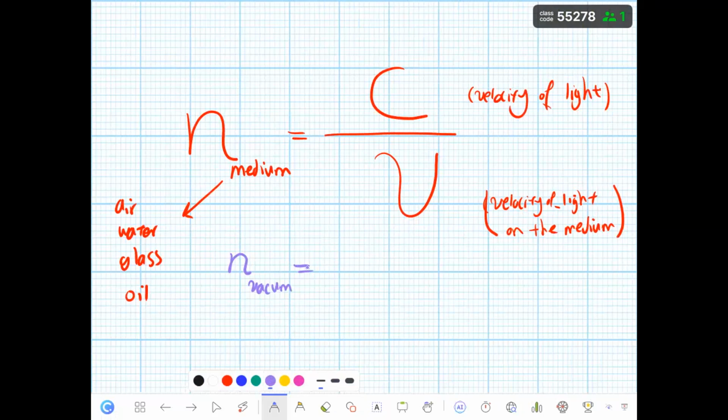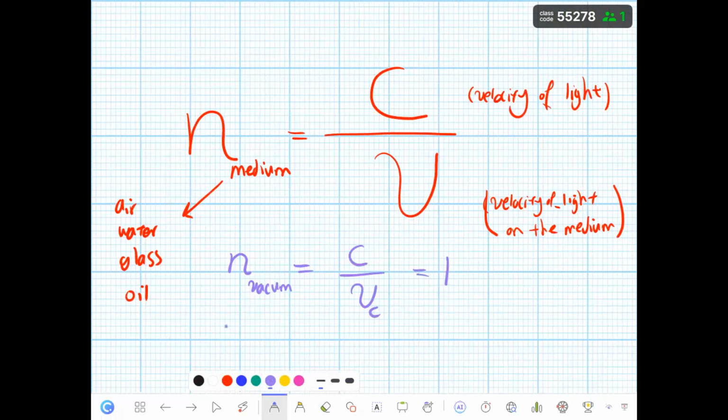The speed of light in the vacuum. The speed of light in the vacuum is C, yes? So see here, C divided by the velocity of light in the vacuum. We already know that the velocity of light in the vacuum is exactly the velocity of light. Nothing happened. Good? The light doesn't bend. So what is this going to be? 1.